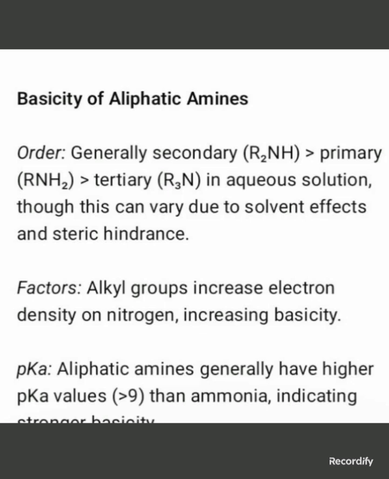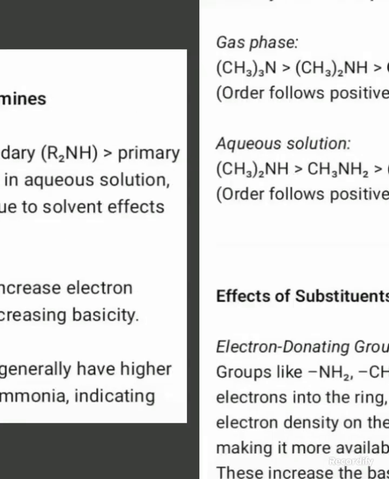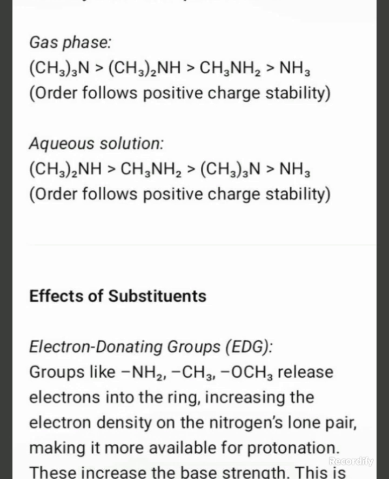basicity of aliphatic amines. Order: generally secondary, primary, tertiary in aqueous solution, though this can vary due to solvent effects and steric hindrance factors. Alkyl groups increase electron density on nitrogen, increasing basicity. pKa: aliphatic amines generally have higher pKa values than ammonia, indicating the basicity order of aliphatic amines. Gas phase order follows the positive charge stability. Order follows the positive charge stability in aqueous solution.